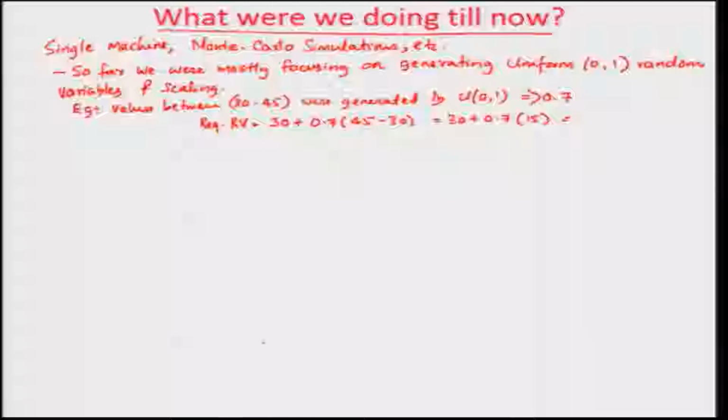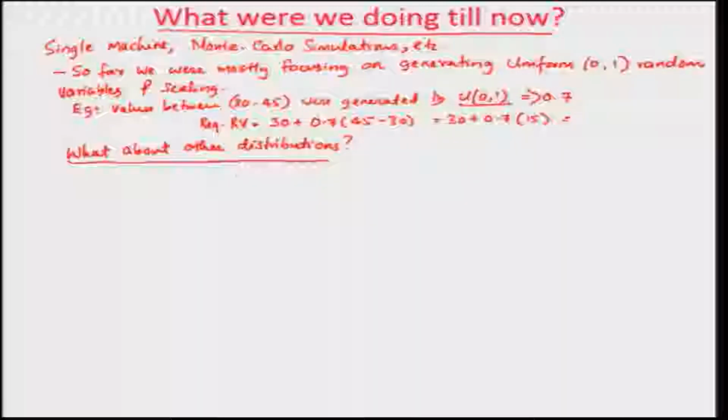Okay. So, the question we have is, then what about other distributions? This is the most important question that we need to understand. What about the other distributions? Why only uniform 0, 1? Why not the other distributions? Okay.